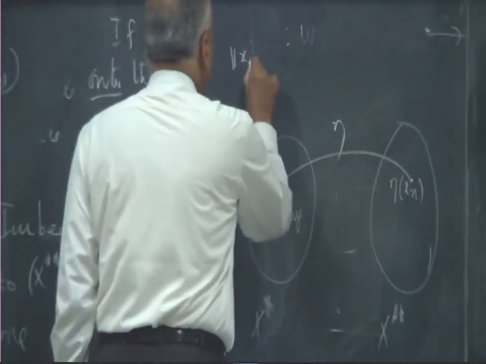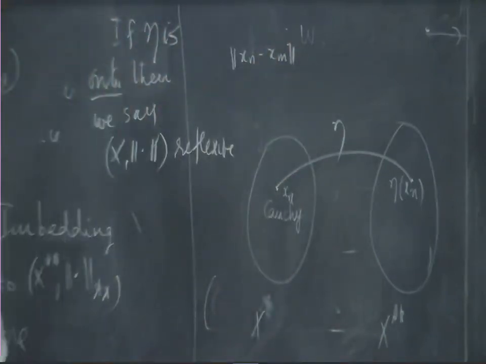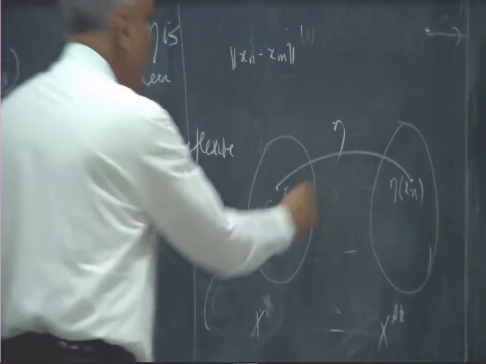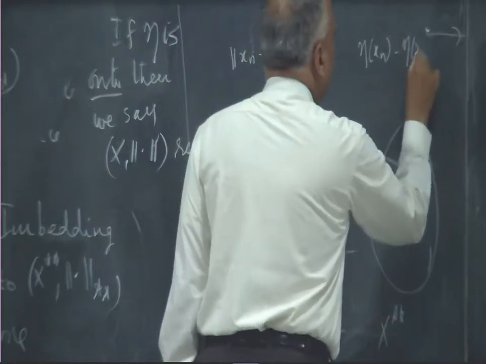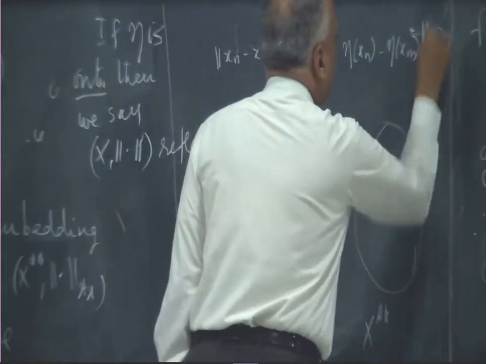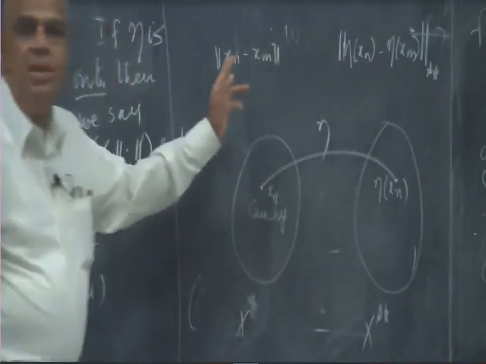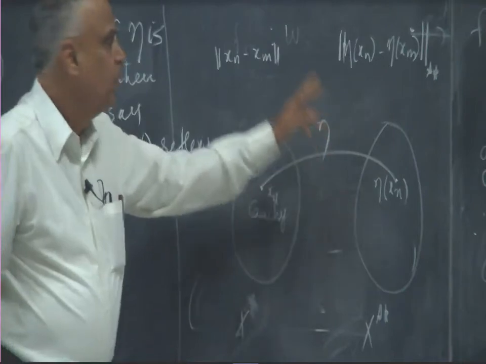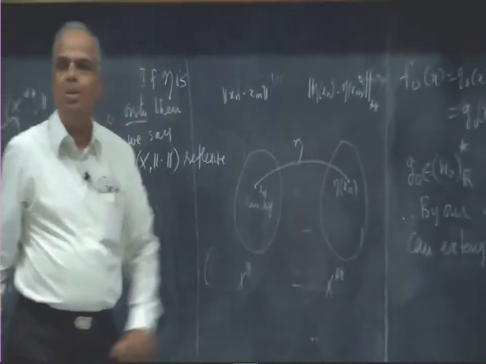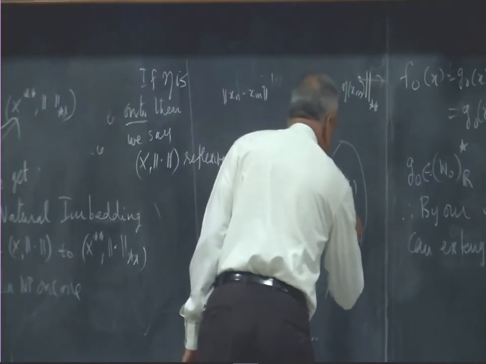Norm of xn minus xm goes to 0 as n and m go to infinity. But now I want to look at the sequence eta xn minus eta xm in this norm. But this norm is the same as this norm because eta is norm-preserving. So if this is Cauchy, that will also be Cauchy.